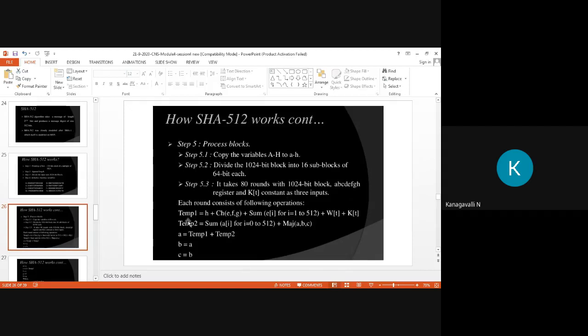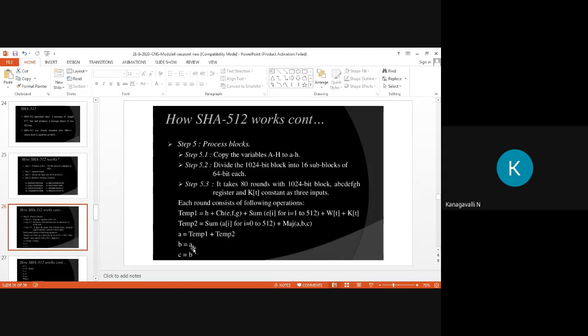Temp1 is h plus Ch of e, f, g, then sum of e for i equal to 1 to 512 bits, plus W of t plus K of t constant, right? Your temp2 is calculated as sum of a for i varies from 0 to 512 plus the Maj of a, b, c, three variables, right? So you need to take care of this equation and write it correctly.